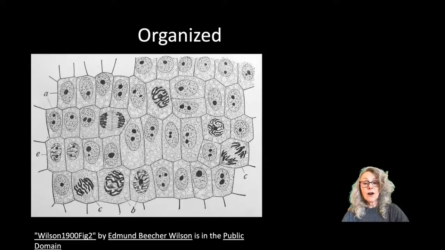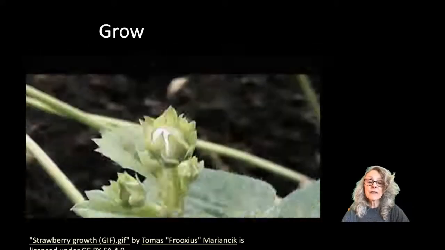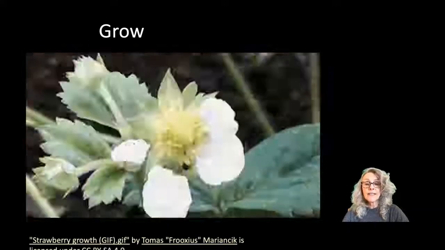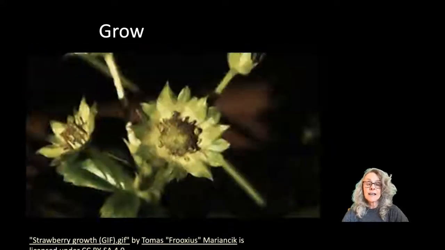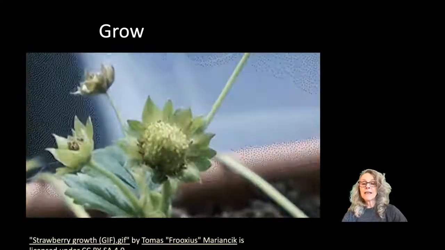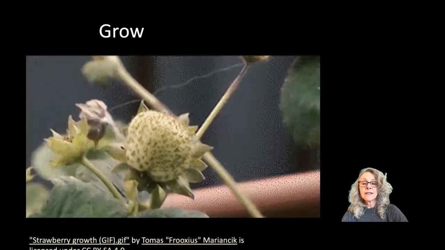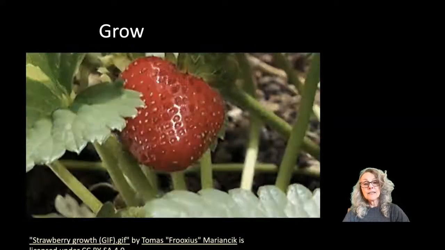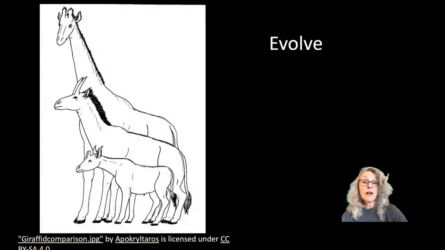Living things are also capable of growth, such as this strawberry plant dividing and differentiating its cells, becoming different to make a flower and then to make a strawberry. Living things are also capable of evolution. Populations evolve. That means they undergo random changes, and if those changes make individuals better suited for their environment, then over time those changes are retained, and we call that evolution.